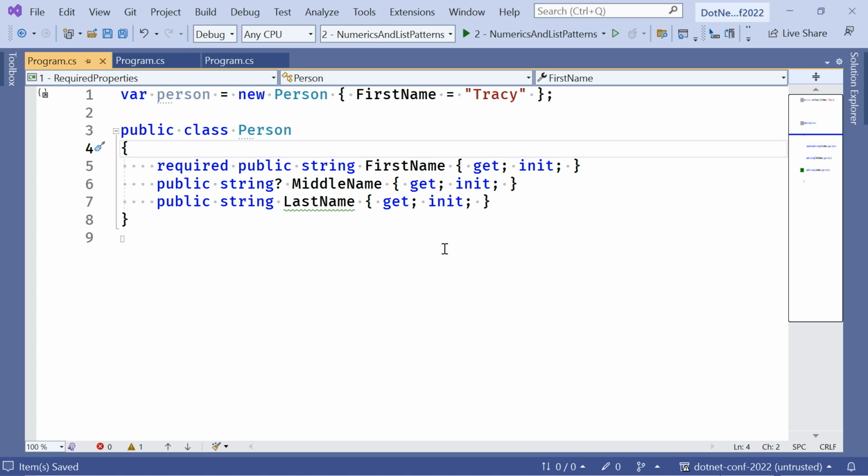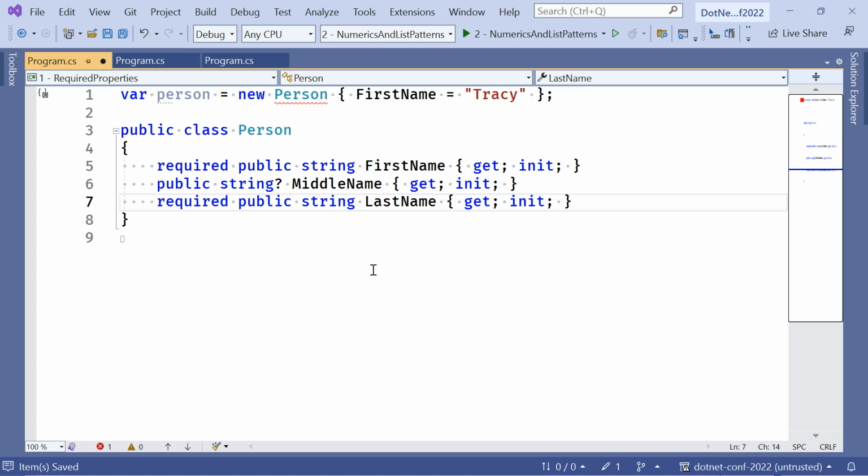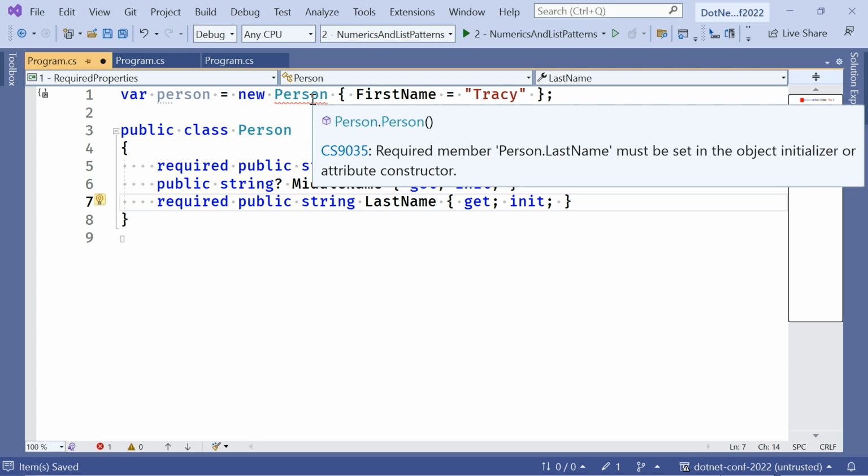Therefore, it means that when it's initialized, it is going to be initialized. We don't have to worry about some of these details around the time where it might be null, we've guaranteed that. And so if I do the same thing with last name, then looky there, because I haven't specified last name up here, it says required member must be set in the object initializer or attribute constructor.